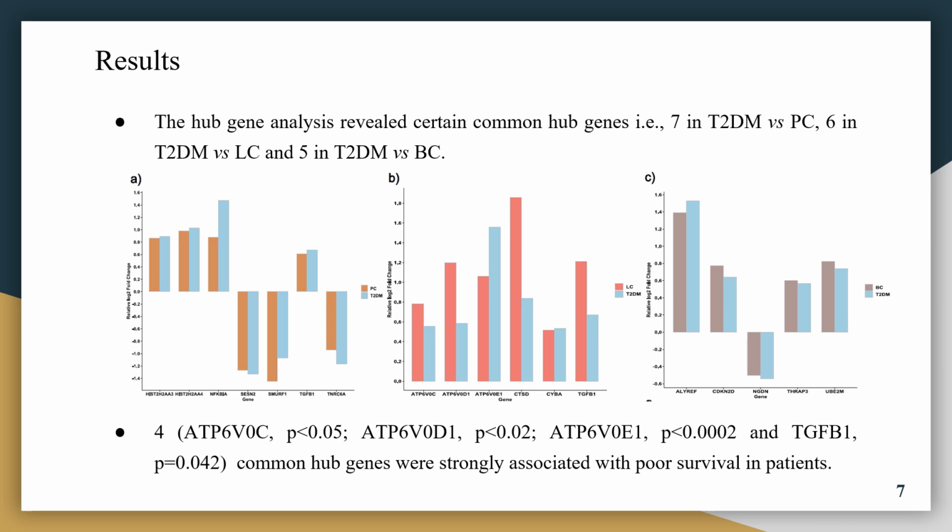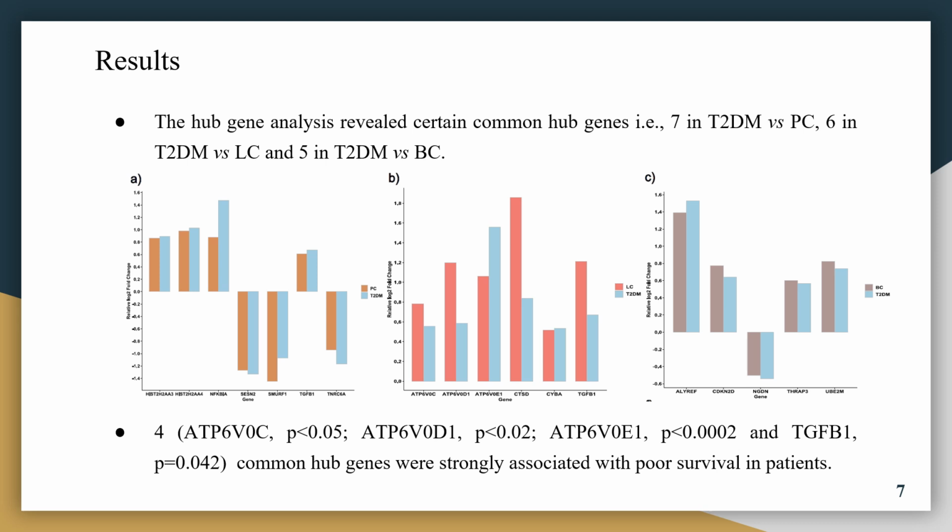So after the protein-protein interaction network analysis, the next step was to find the common hub genes using the cytoHubba plugin. We found that 7 hub genes were found in the type 2 diabetes and pancreatic cancer network, 6 in type 2 diabetes and liver cancer, and 5 in type 2 diabetes versus breast cancer. And one gene was common in two conditions, that is TGF beta 1. It was common in the PC-T2DM and LC-T2DM networks, and the expression of these total 17 hub genes is shown in these bar plots. You can see the name of the gene is mentioned on the x-axis.